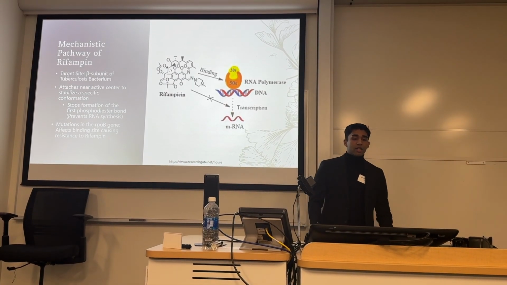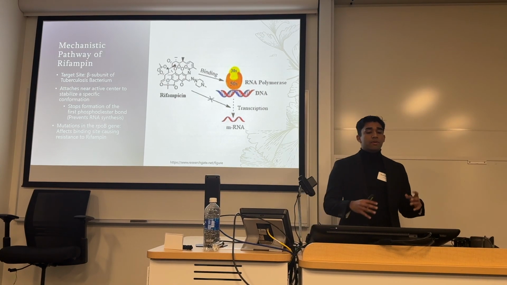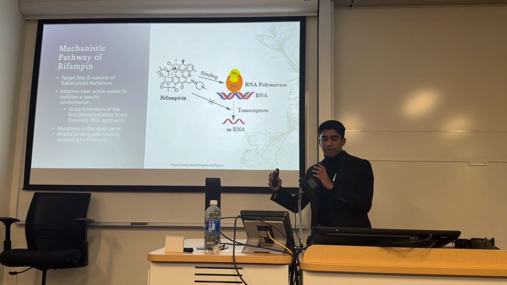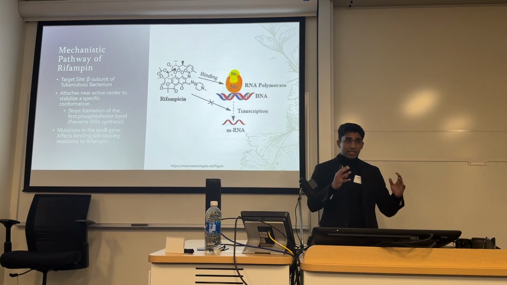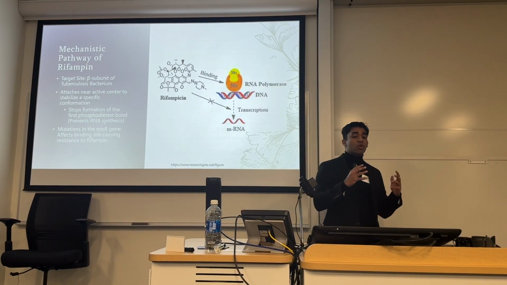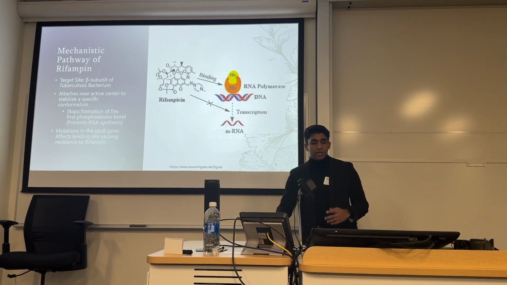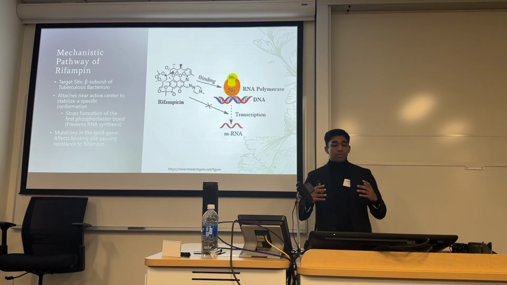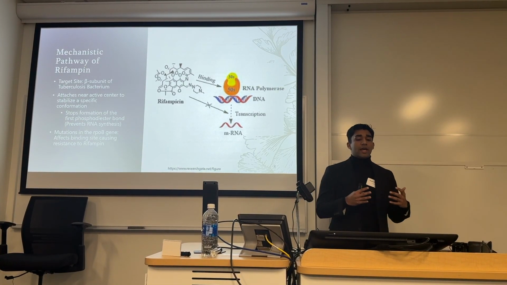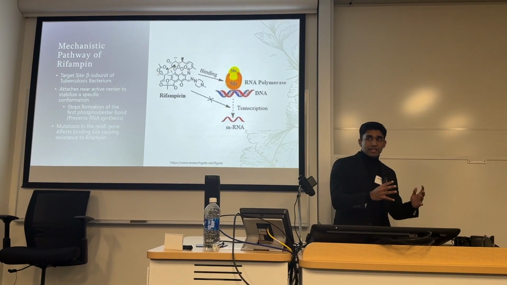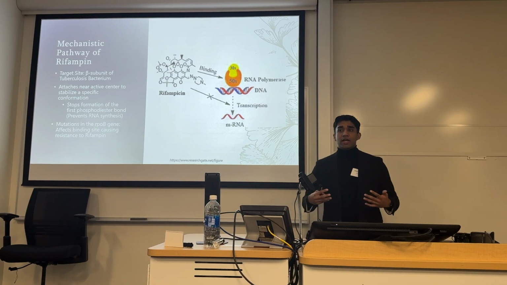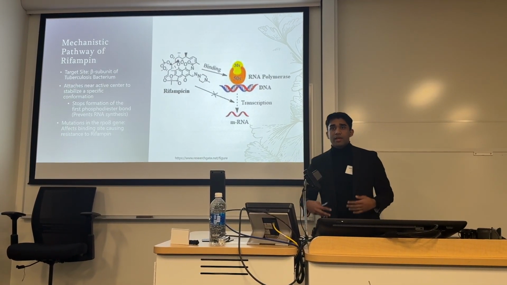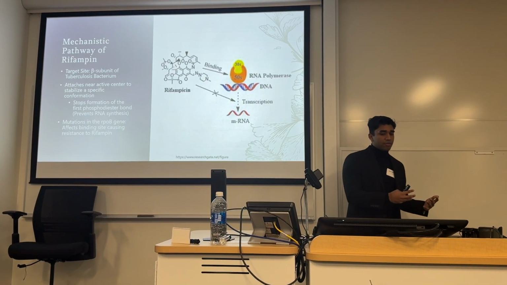Looking in more detail, basically, rifampin binds to the beta subunit of the tuberculosis bacterium. This is a place that's near the active site, and what this does is it stabilizes a specific conformation of the enzyme. That conformation stops the formation of the first phosphodiester bond, which prevents RNA synthesis, which prevents the creation of proteins, and which furthermore prevents tuberculosis from reproducing. This eventually causes tuberculosis to die off.